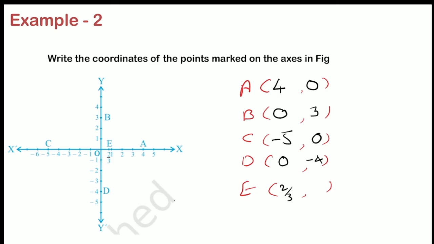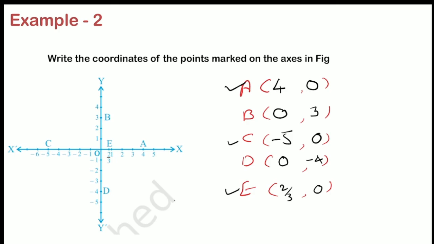Now, if I look at the y-axis from the point, it will coincide at 0. So I have to write 0 here. By this example, you can analyze that if your point is on the x-axis, here you can see my A point is on the x-axis, E point is on the x-axis, and C point is on the x-axis. So my A, C and E, these three points are on the x-axis.